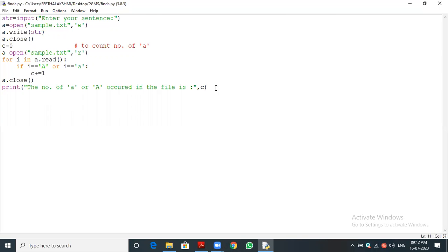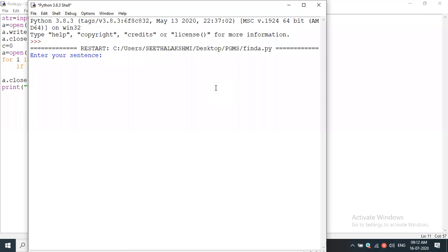You can see, it's asking to enter the sentence. Hi, this is computer science CS class. Okay, so this is the sentence. Now I'm checking the number of A present in it. Is it 1? Yes, of course. In "class" there is 1 A, no? So it found that the occurrence in the file is 1. Likewise we can alter the sentence.